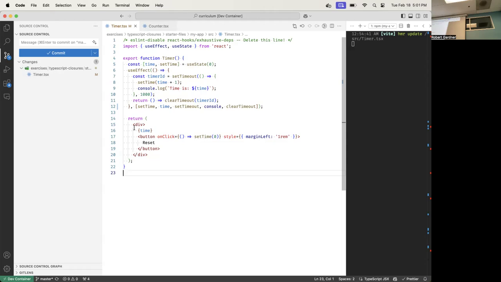Okay, we're going to call use state. We update the time value. Time value gets a 2. Now we're going to call use effect, and we're going to look at this. It's going to have a 2 in it.